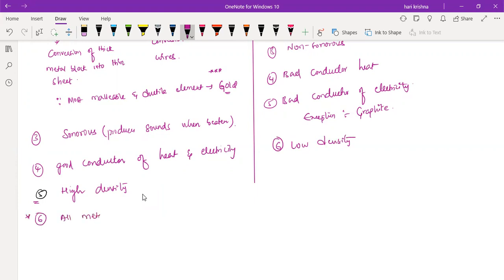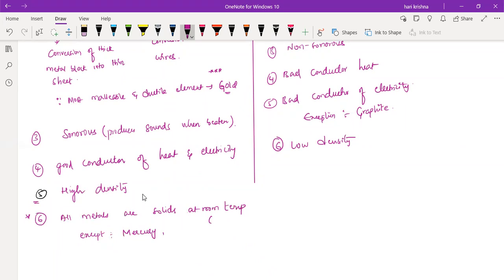The most important point is that all metals are solids, except mercury and gallium, which are liquids. Mercury is a liquid at room temperature. All others are solids only. That is also important. At room temperature only mercury is liquid. Gallium is a liquid at 28 to 29 degrees Celsius. Then what is the room temperature here?